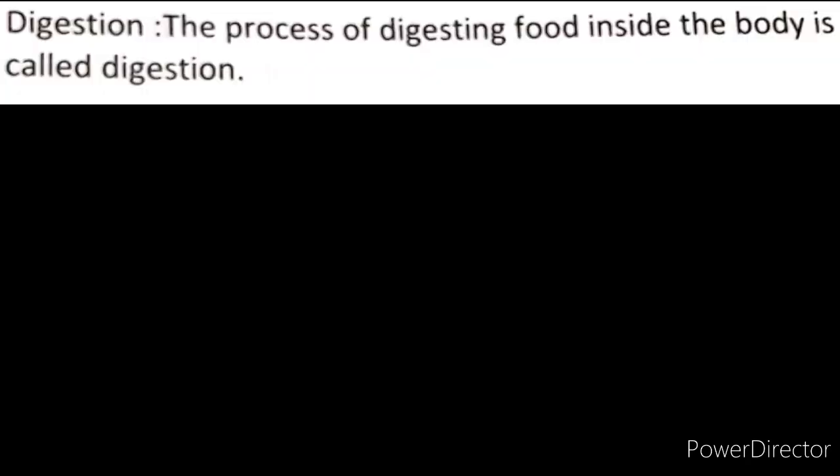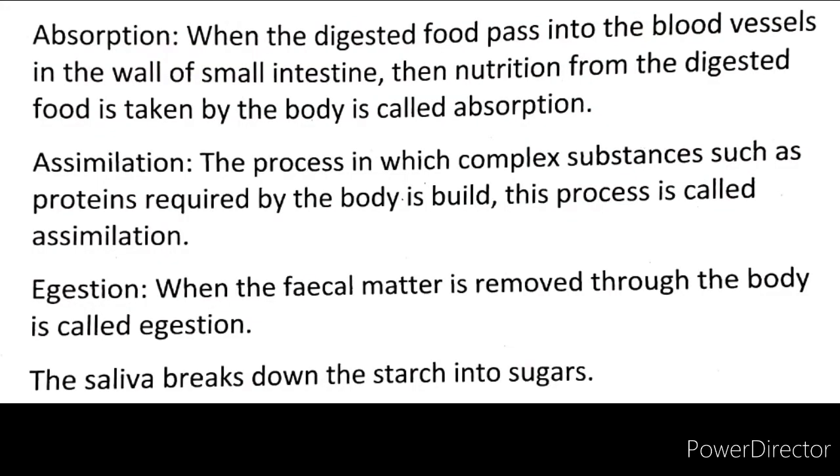Another point, nutrition is a complex process including ingestion, digestion, absorption, assimilation and egestion. Ingestion is the process of taking food into the body. Digestion. The process of digesting food inside the body is called digestion. Absorption.